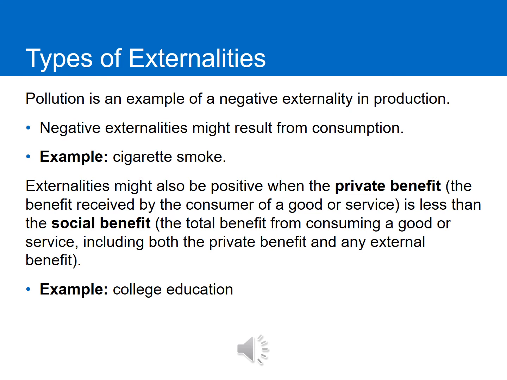So for example, college education has a positive externality. Individuals don't capture the full benefit from a college education because other people benefit from living in a society with more educated people. More educated people, a more skilled workforce can produce better goods. You have higher quality goods. There's a lot of other positive things that are associated with college education. So these spillovers, these positive spillovers, mean that individuals, the consumers themselves, the people getting educated, end up doing less education than is socially optimal because they don't get to capture the full benefit.